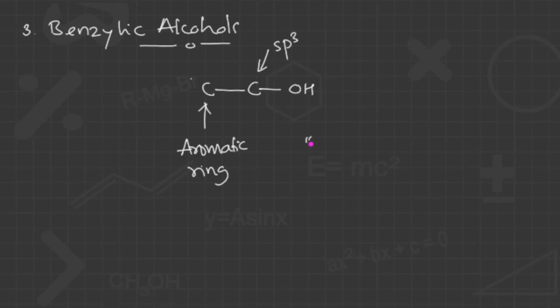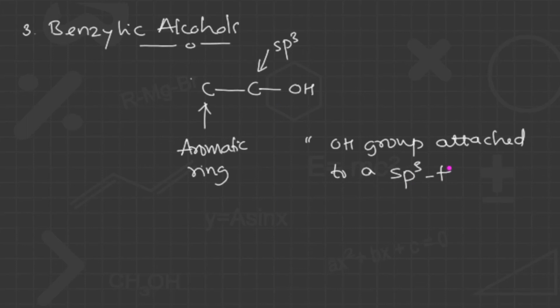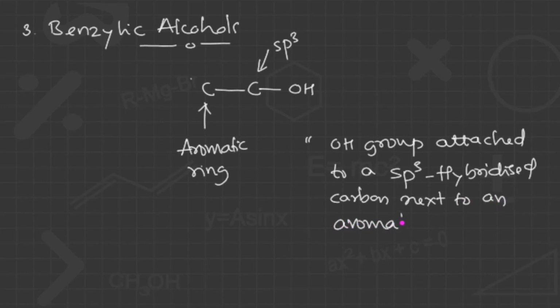So we can quote the definition here. That is, if the OH group is attached to an sp3 hybridized carbon next to an aromatic ring.